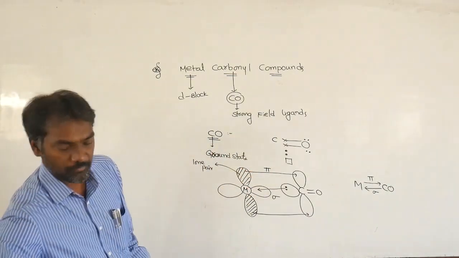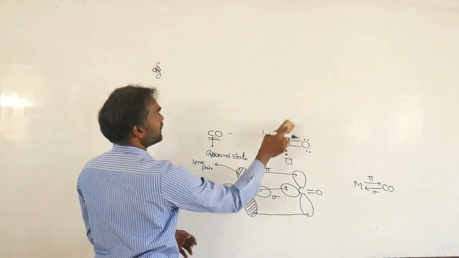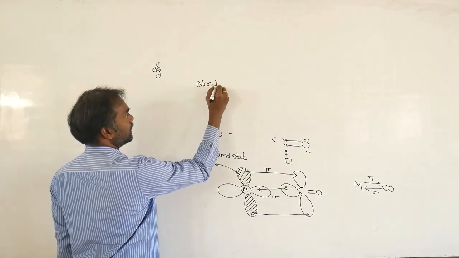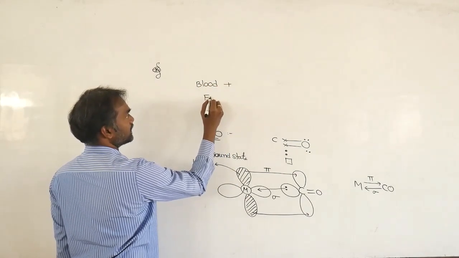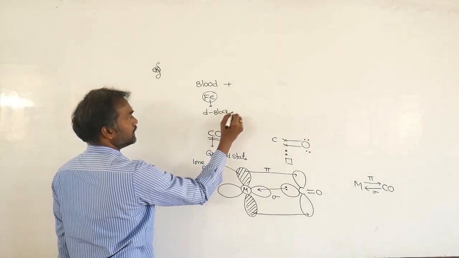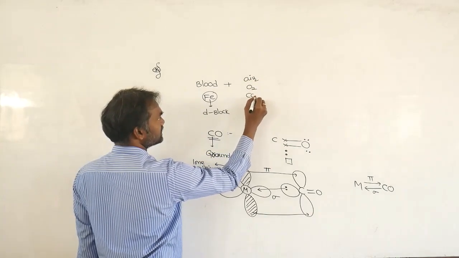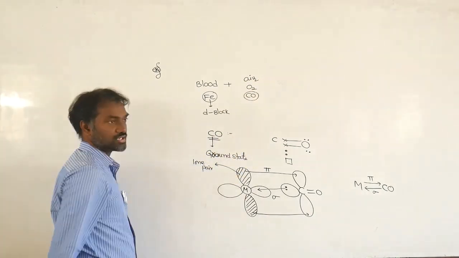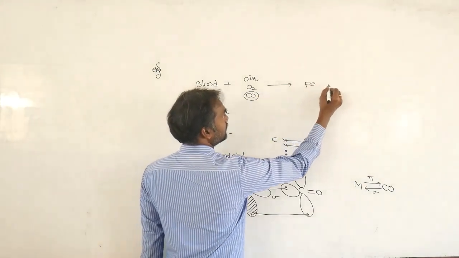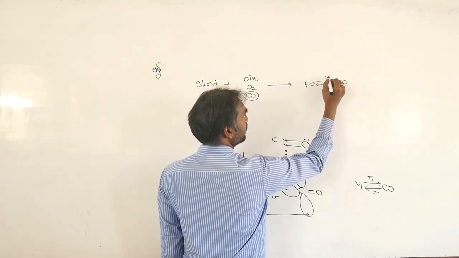Why? If we are inhaling air, our blood contains iron. Iron is nothing but a d-block element. If the air we inhale contains oxygen mixed with carbon monoxide, then the iron combines with carbon monoxide by sigma bond and pi bond.